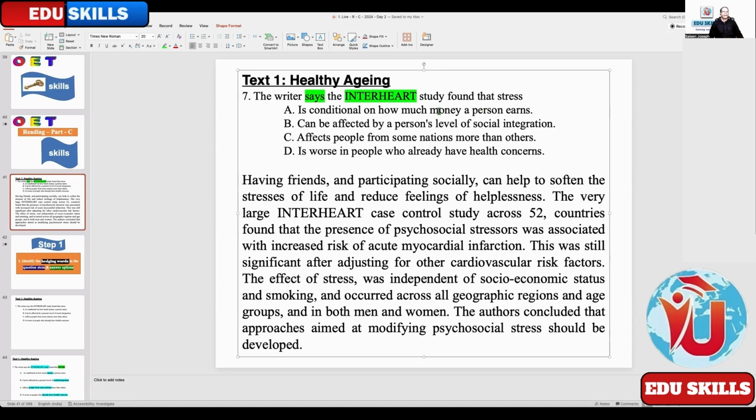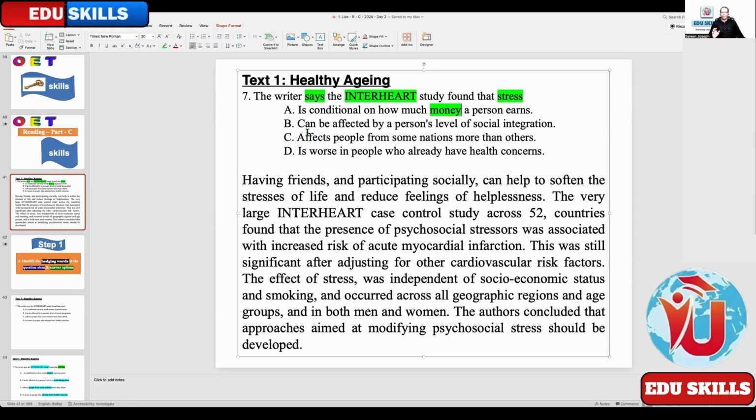Okay, coming to answer options A, B, C, D. Keyword in answer option A: money. Exactly, Salahuddin, you are right. Money. Stress. As I told you earlier, always visualize when someone is terribly stressed. Is it because they have no money or some other issues? Then you'll easily find out the answer.